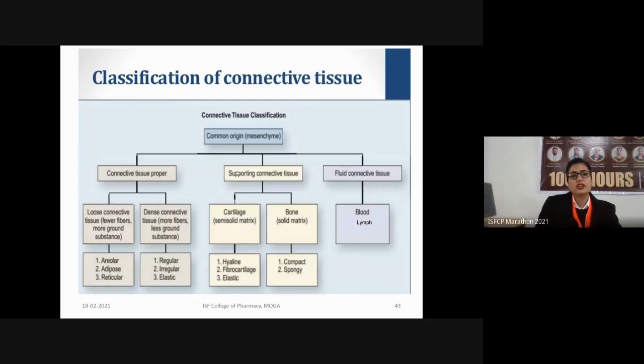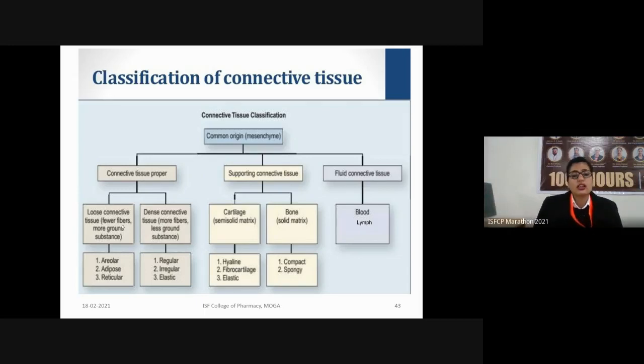So this is the classification of the connective tissues. These are divided into connective tissue proper, supporting connective tissues, and fluid connective tissues. First one we have is the connective tissue proper. This type of tissue may be classified into loose connective tissue or dense connective tissue. What is the difference between a loose and a dense connective tissue? As the name suggests, in the loose connective tissue there are fewer fibers and more ground substance.